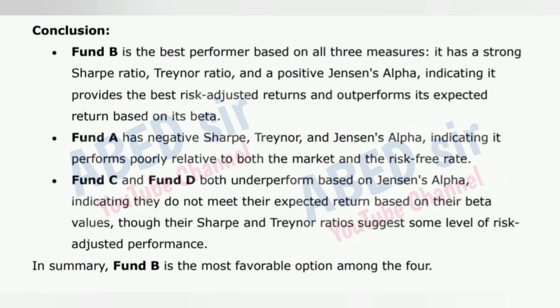Fund A has negative Sharpe, Treynor, and Jensen's alpha, indicating it performs poorly relative to both the market and the risk-free rate. Fund C and Fund D both underperform based on Jensen's alpha, indicating they do not meet their expected return based on their beta values, though their Sharpe and Treynor ratios suggest some level of risk-adjusted performance. In summary, Fund B is the most favorable option among the four.